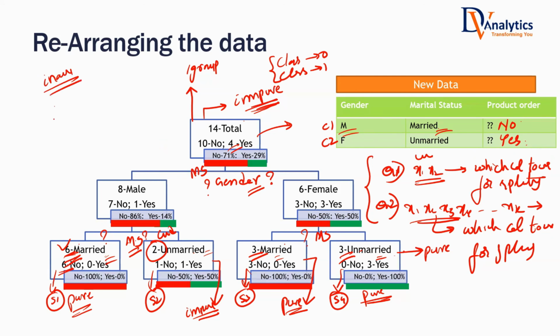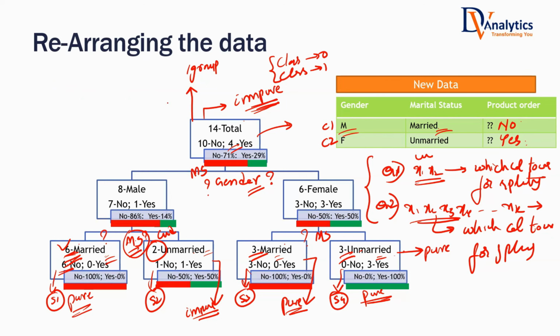What do you mean by that? If you calculate the accuracy of that model, it will be somewhere around 50%. What does it mean when accuracy is 50% or 55%? It means it's almost like you are randomly guessing whether he will buy or not buy, yes or no? That will happen when you have variables that do not have predictive power, when the data itself doesn't have the patterns. If the data doesn't have the patterns, what can decision tree do?